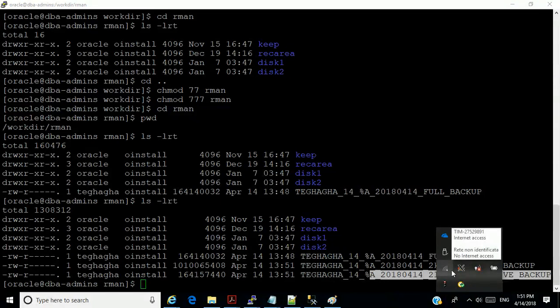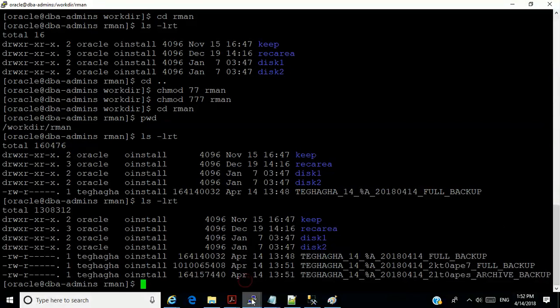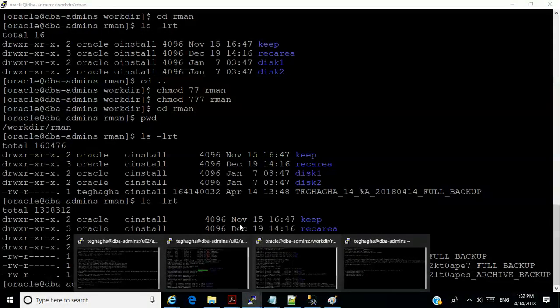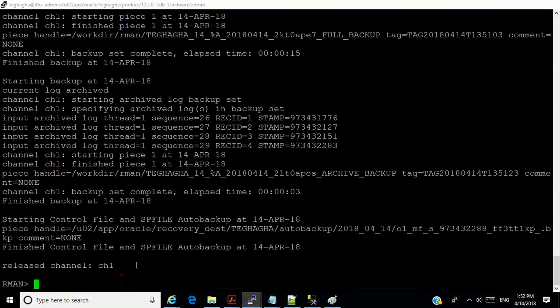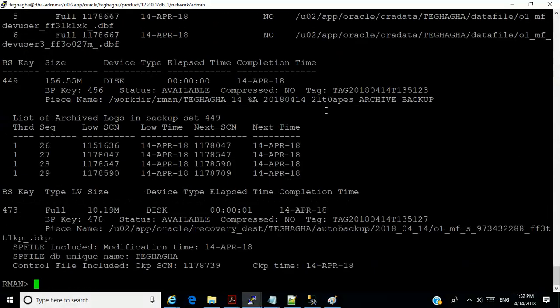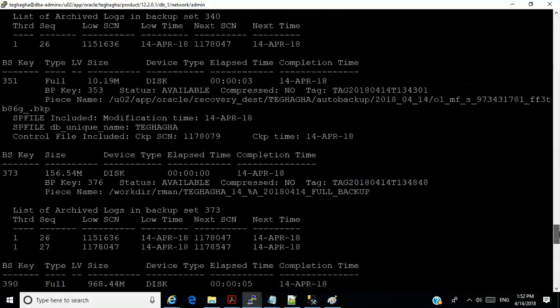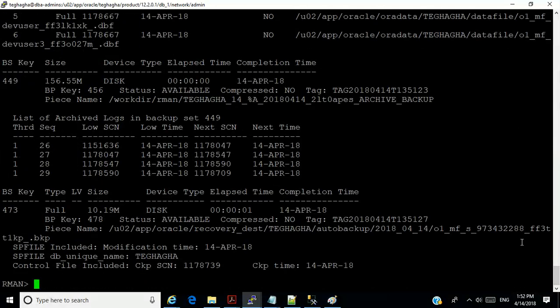I want you to try out this command that I just gave you. Try them out and make sure you know how to also list the backups you have. List backup, okay? This one shows you a list of all the backups. I could say list backups if I have lots of backups. List backup completed.